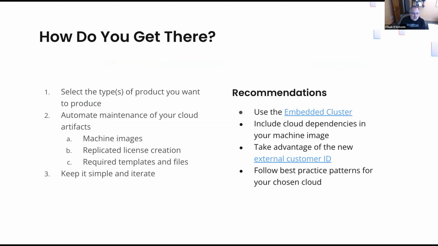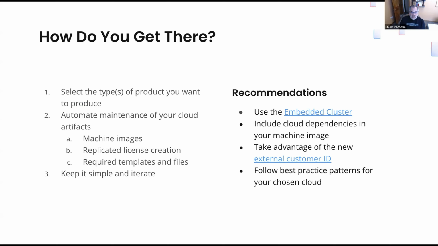So first thing you're gonna do is what type of product do you want to produce? In general, all the cloud providers are going to have different types of products. I'm more familiar with the AWS ones. They're going to have server-based products. They're going to have container-based products. They're going to have data products or SaaS products. So you may even already be distributing your SaaS that way and want to bring that to your customer managed version.